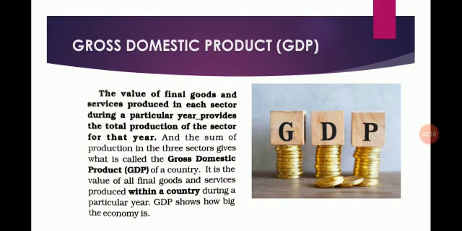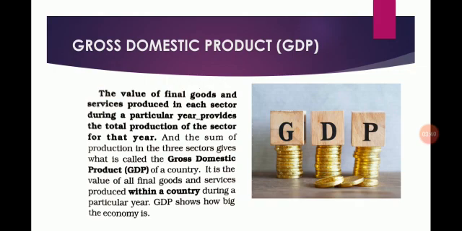Students, what is GDP? Here once again we will discuss it. The value of final goods and services produced in each sector during a particular year provides the total production of the sector for that year. And the sum of production in the three sectors gives what is called the gross domestic product, GDP, of a country. It is the value of all final goods and services produced within a country during a particular year.